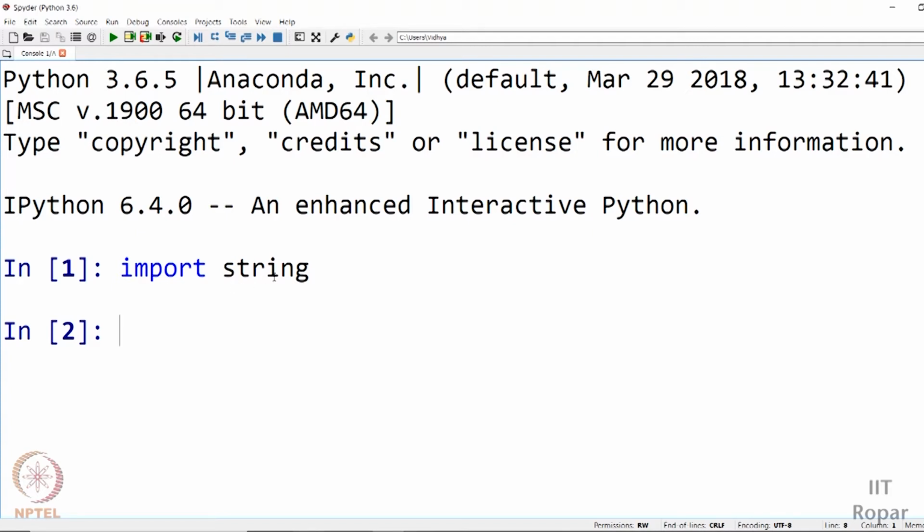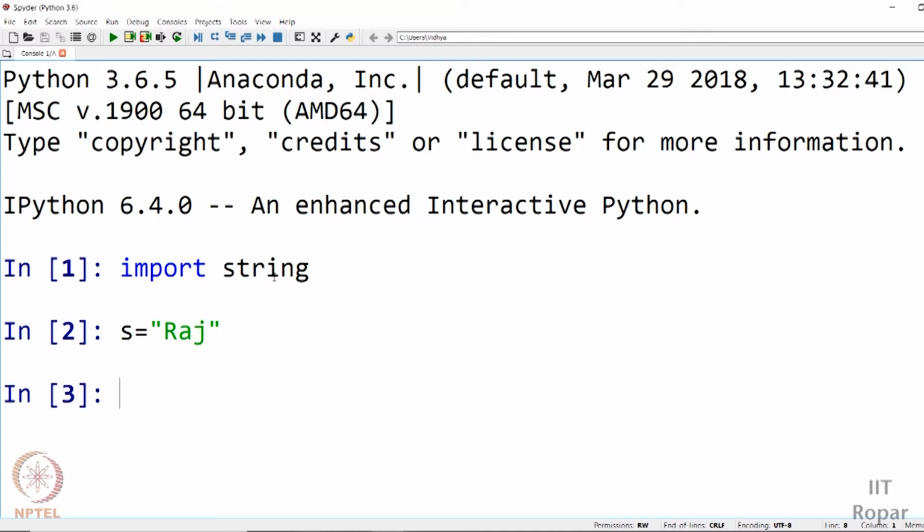So let me say the string I have, S, is some string. Strings, generally the notation is we initialize them within double quotes. So let us say the name of the person is Raj. Raj is the name of the person.